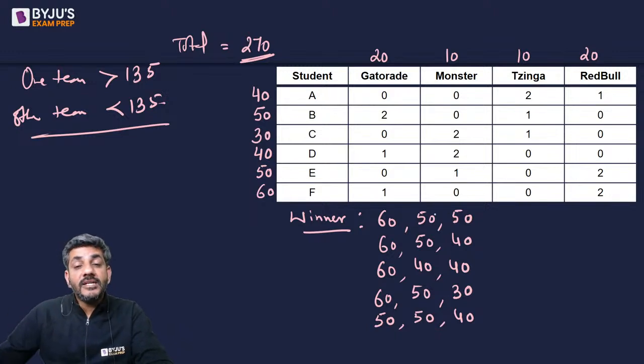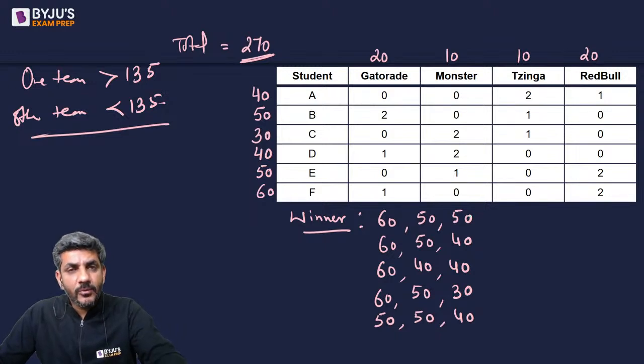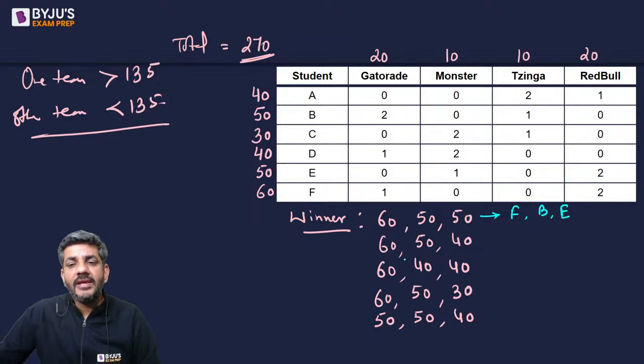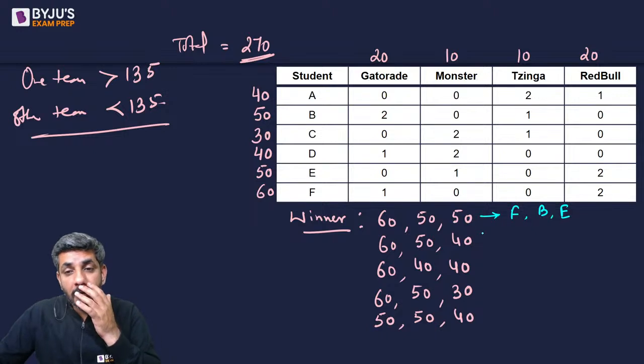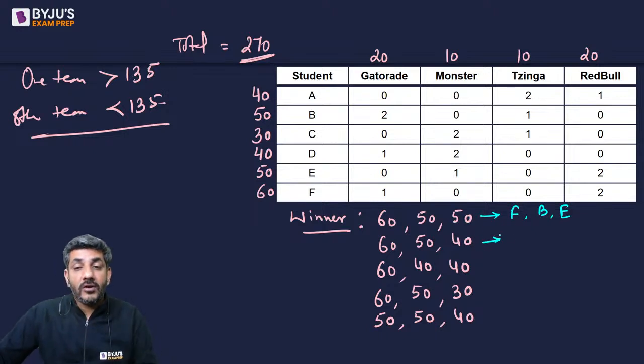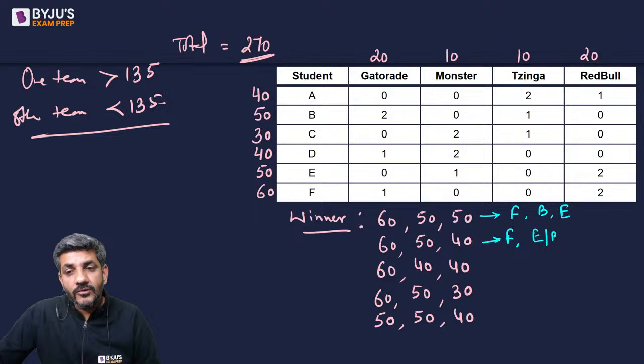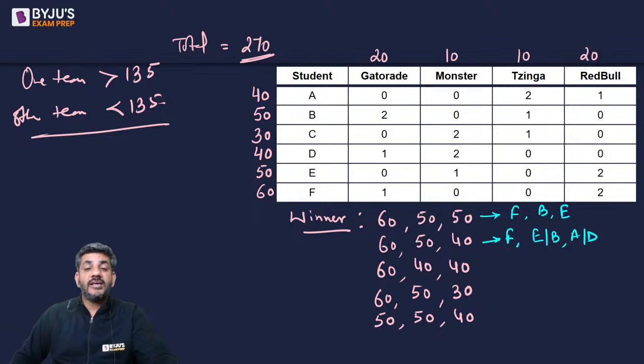But the team members in these can be chosen in multiple ways. For example, when I say 60, 50, 50, it is possible in only one way because 60 is there with F, 50 is there with B and E only, so FBE is the only possibility according to that. But when I talk about 60, 50, 40, with F, the guy with 50 score can be E or B. So you can have E here, you can have B here, but 40 is there with either A or D. So can I say I can make 4 teams with this case?